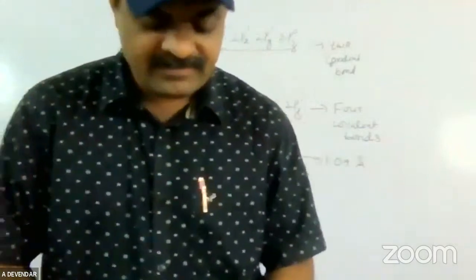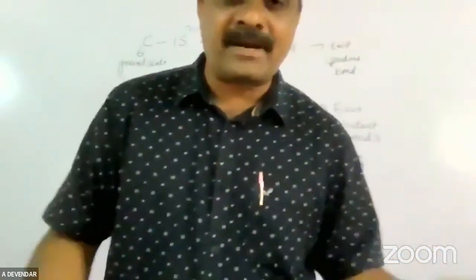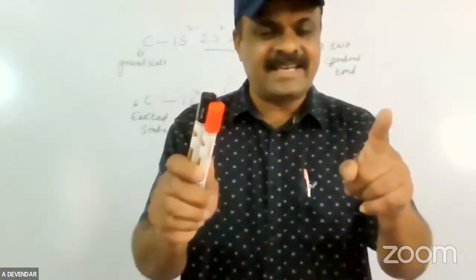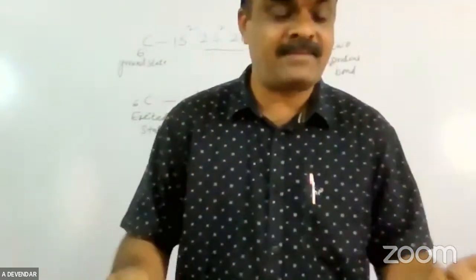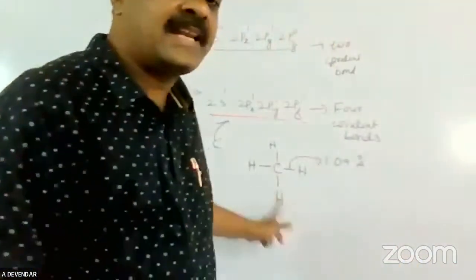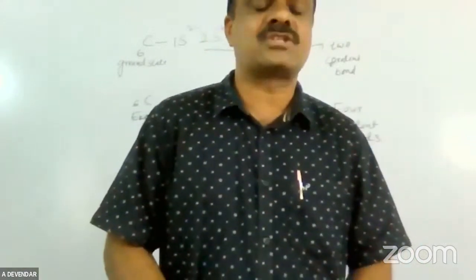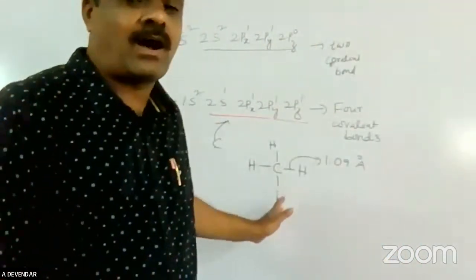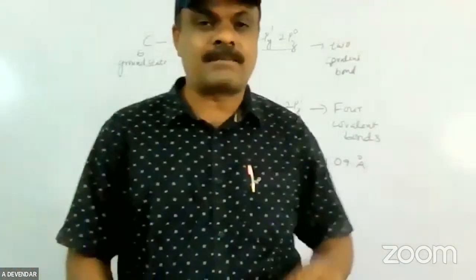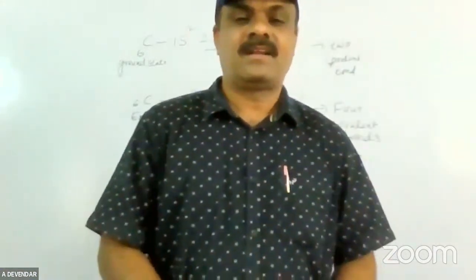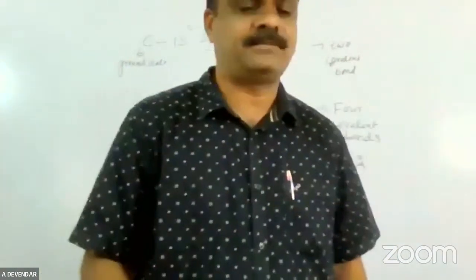If you are familiar with roses, there are normal roses and hybrid roses. You can easily differentiate normal roses and hybrid roses. That is hybridization. In organic chemistry, Linus Pauling proposed it, actually in the inorganic part. Now we are introducing it here also because the methane molecule shows all four covalent bonds equal in size. Equal in size means there is a concept called hybridization. Now please listen to the definition of hybridization.